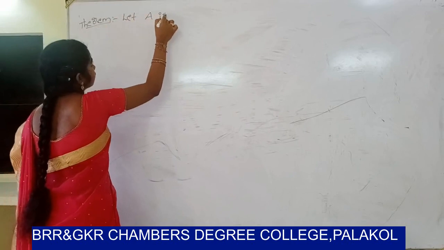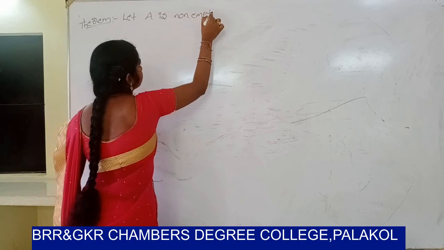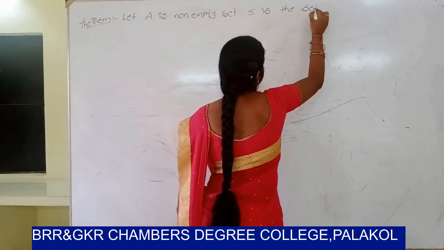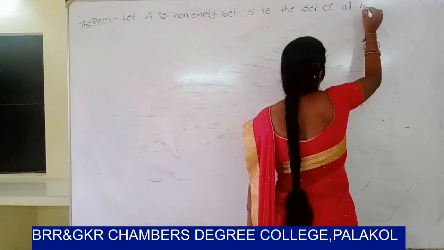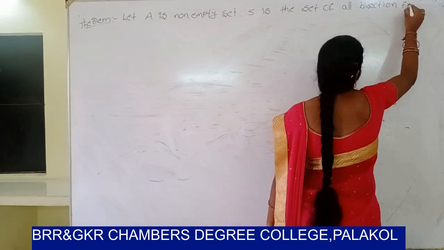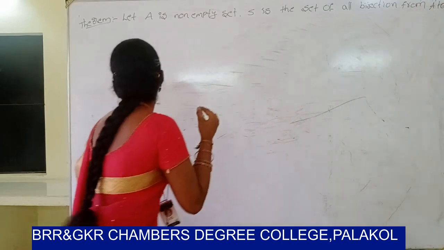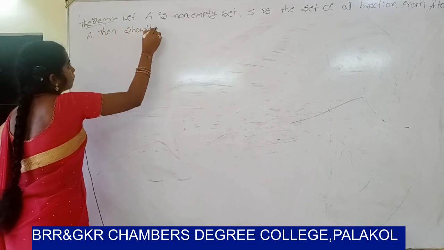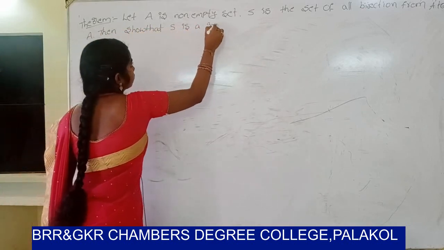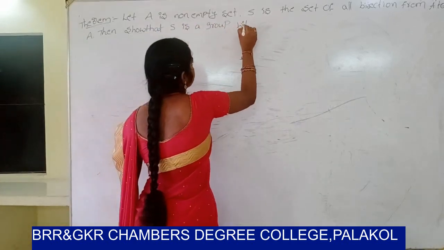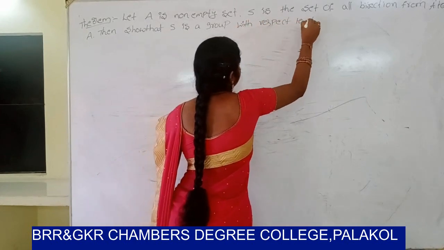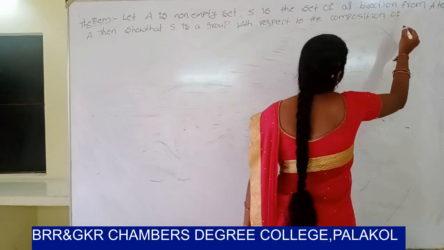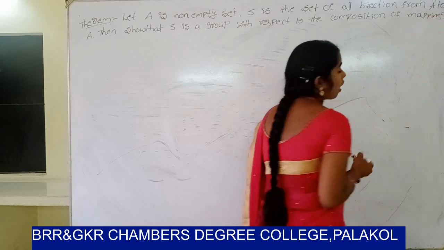Let A be a non-empty set. S is the set of all bijections from A to A. Then show that S is a group with respect to the composition of mappings as binary operation.